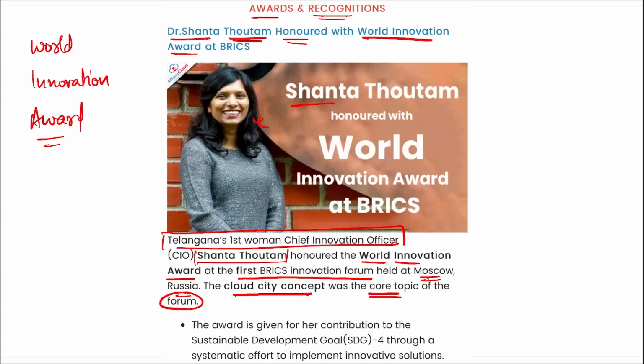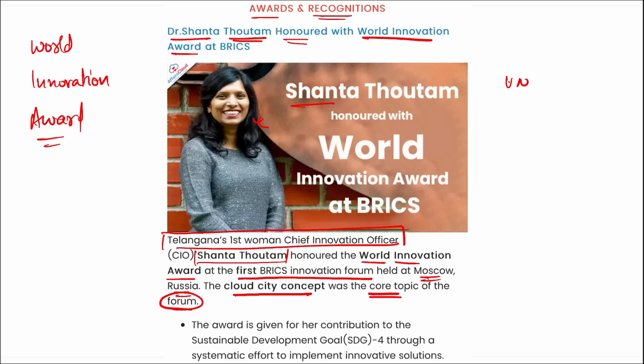Right? Very important. Then next thing, remember, the award was established by the World Organization of Development, an NGO with special status with the United Nations ECOSOC, that is the Economic and Social Council. Correct? Coming back, remember, Dr. Shantha Thoutam, Telangana's first woman chief innovation officer, was honored with this World Innovation Award during the BRICS Innovation Forum held in Moscow, Russia.